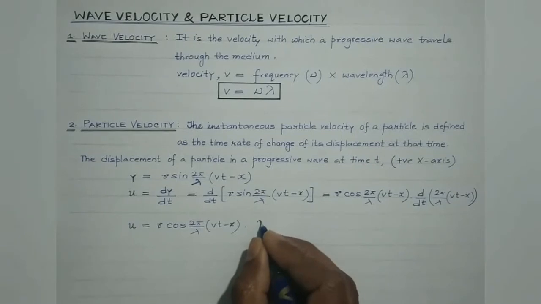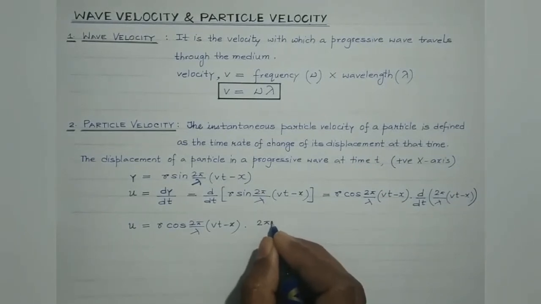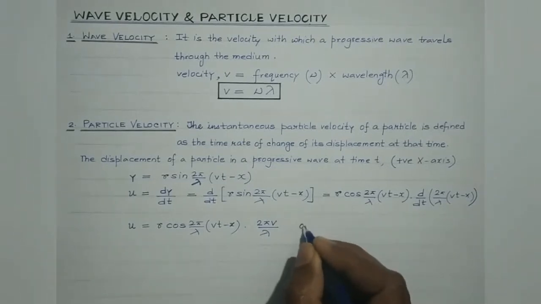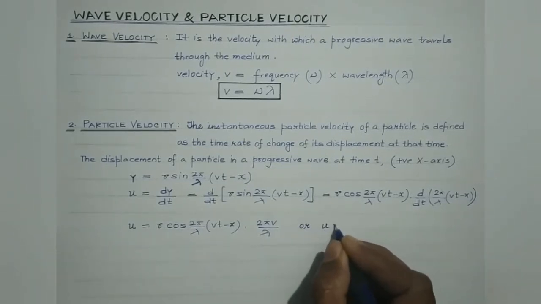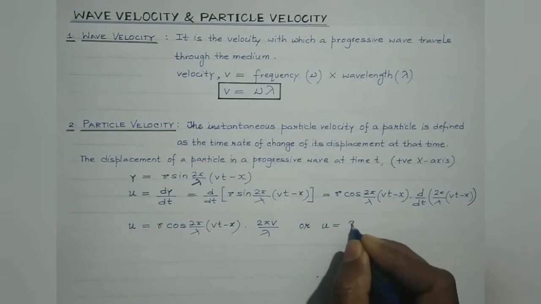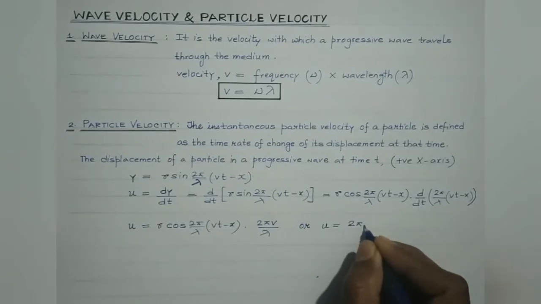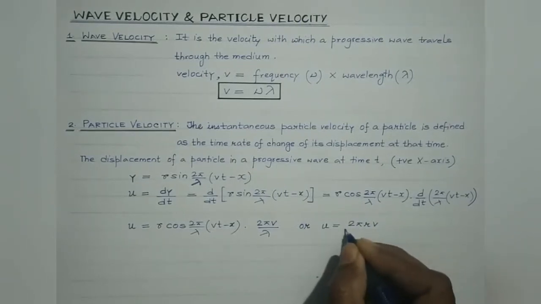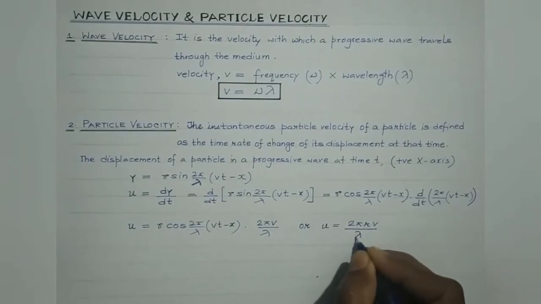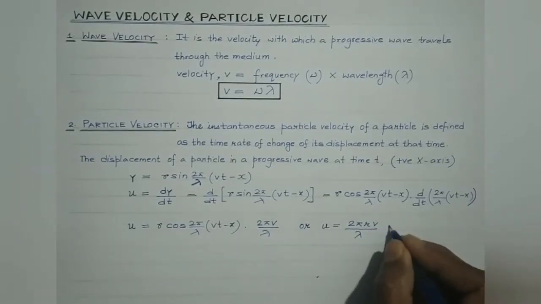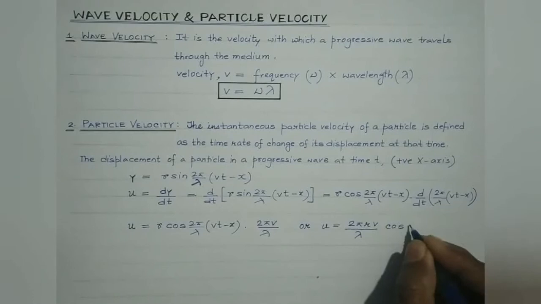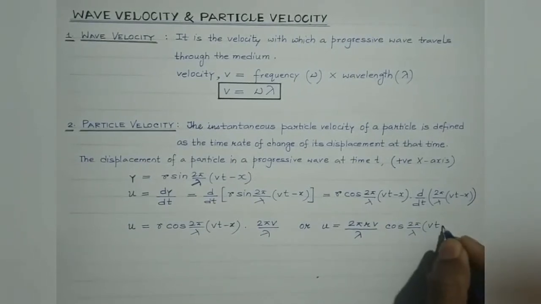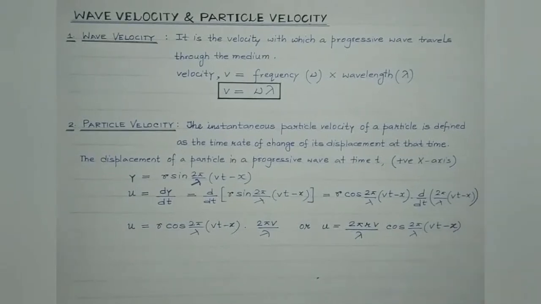So here we will be left with 2 pi v divided by lambda. So the instantaneous particle velocity may also be written as u equals 2 pi r v divided by lambda multiplied by cos 2 pi by lambda (vt minus x), right?